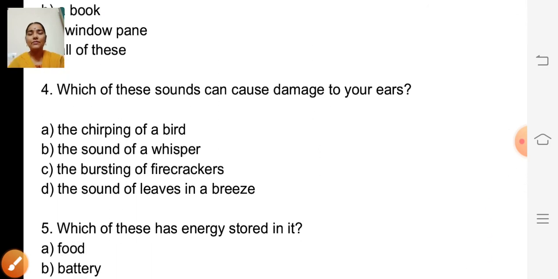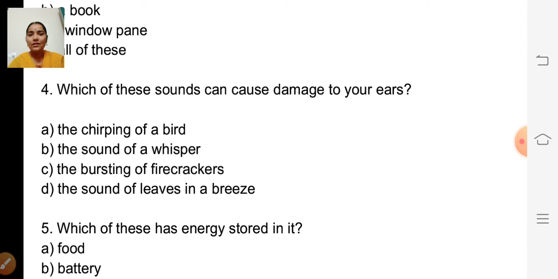Fourth question. Which of these sounds can cause damage to your ears? The options are the chirping of a bird. No, isn't it? It is a pleasant sound. The next one, the sound of a whisper.